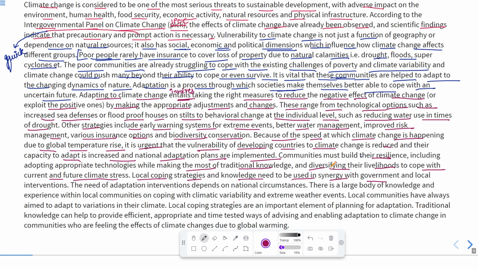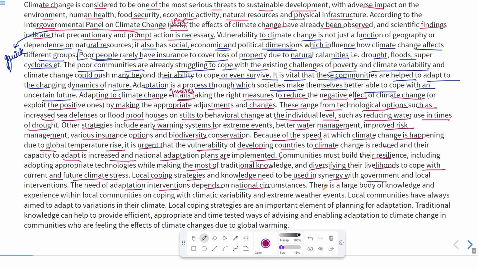Local interventions means interference. The need for adaptation interventions depends on national circumstances. Also, this involvement of adaptation should be made aware